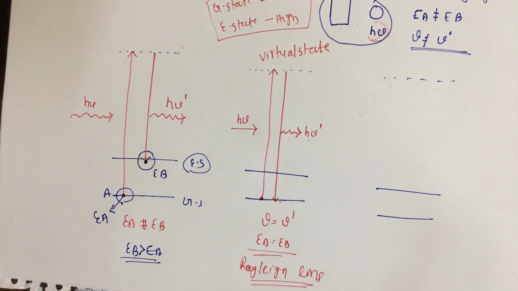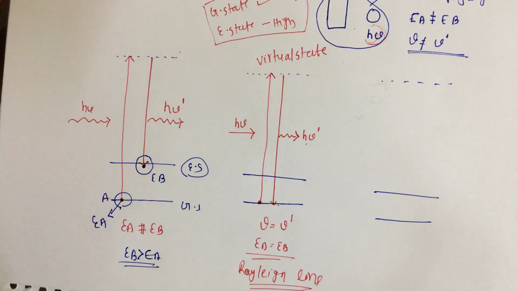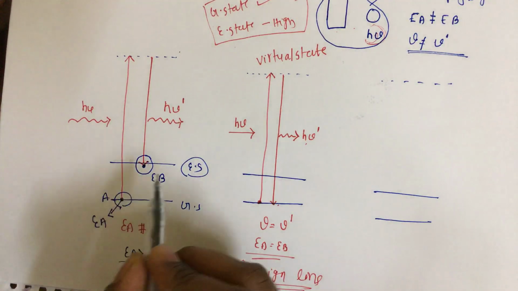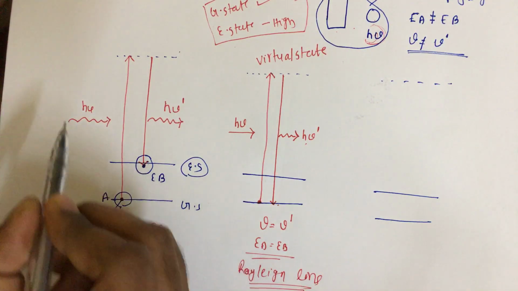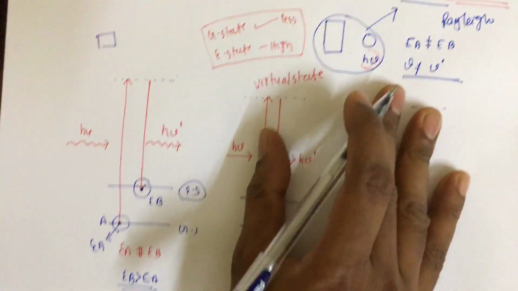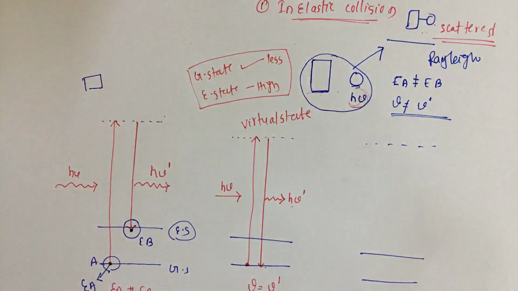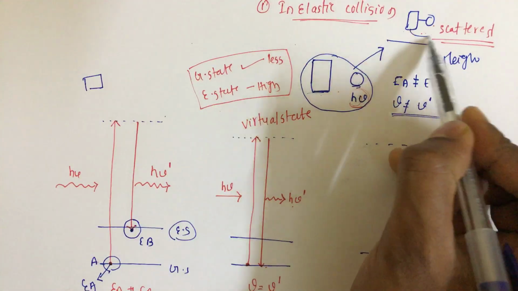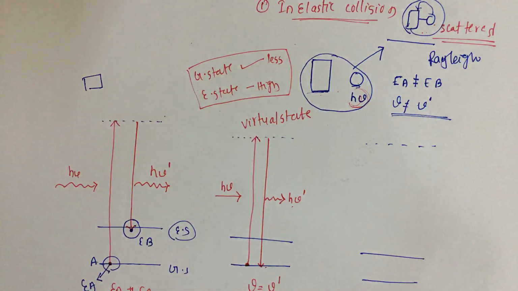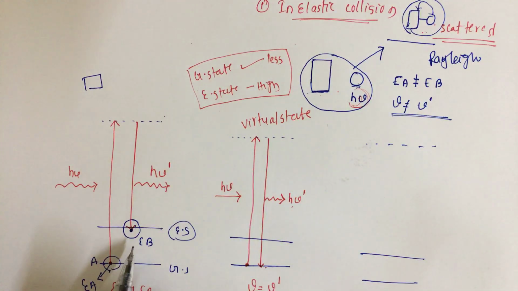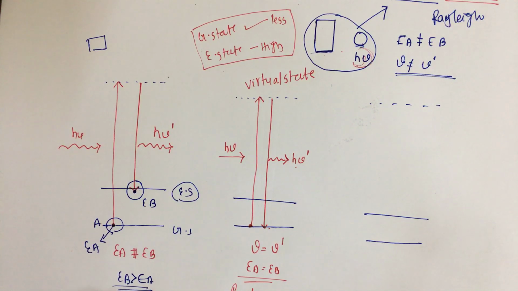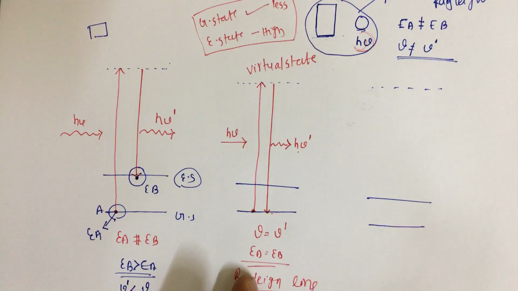Now we'll go for the frequency. What is happening to the frequency? Here it's very simple. The energy is increasing, which means some radiation is transferring. This is the molecule and here we have the photon. During collision at this stage, some radiation is transferring from the photon to the molecule. Because of that reason, the energy is increasing, right? So that's why the scattered radiation is less than the incident radiation.